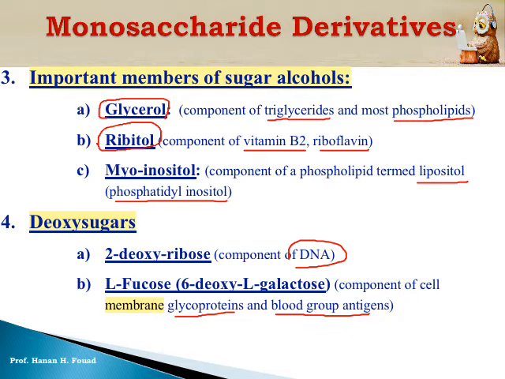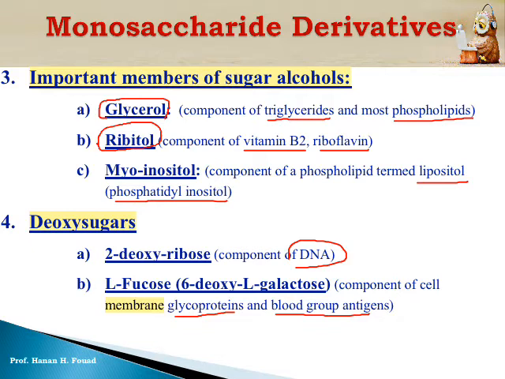the sugar belongs to. Is it sugar alcohol? Is it sugar acid? Is it deoxysugar? Is it amino sugar? So you have to know which type of derivative. And also you have to know in the monosaccharide, is it aldose? Is it ketose? And which type of aldose or ketose?